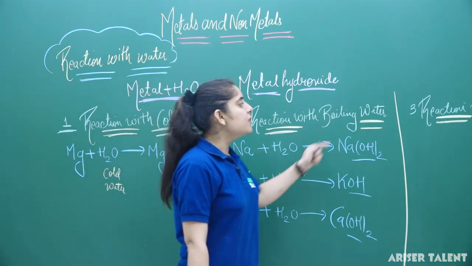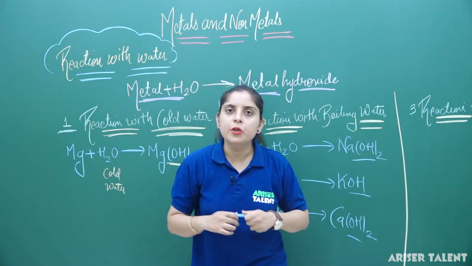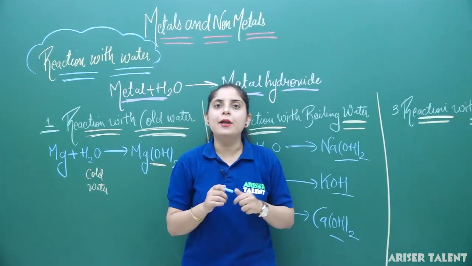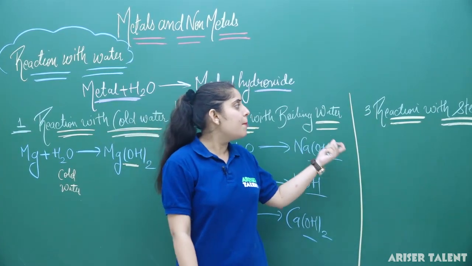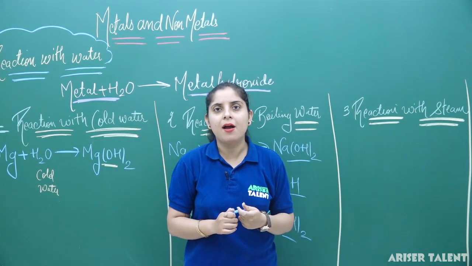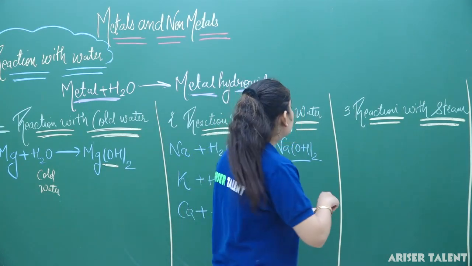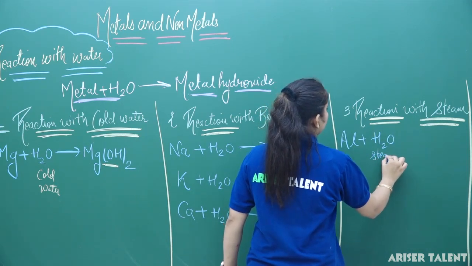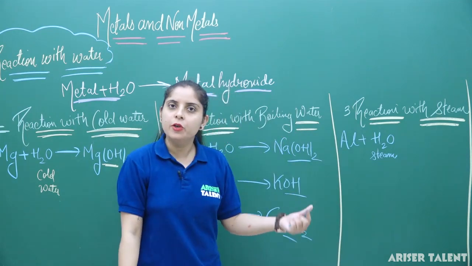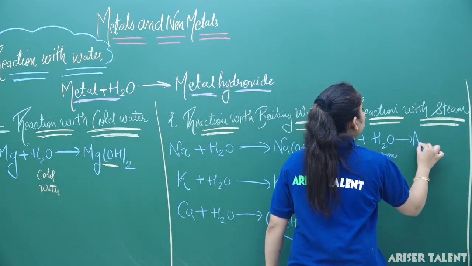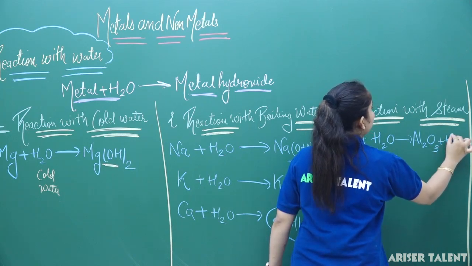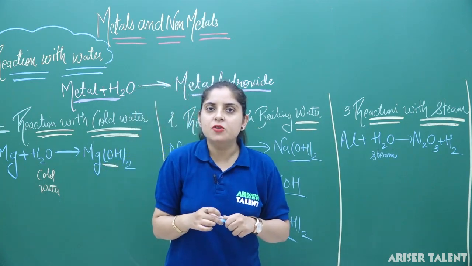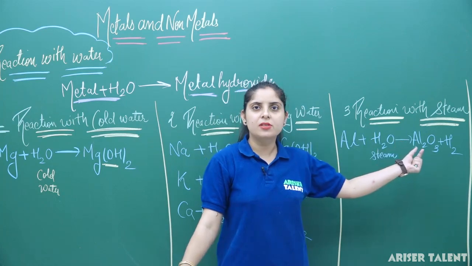Now let's move to steam. Whenever a reaction occurs with steam, there are a few metals which first form their oxide, and in this case hydrogen gas is liberated in the reaction. Examples which show reaction with steam are aluminium and zinc. Clear? Whenever aluminium reacts with steam, it forms Al2O3 with the liberation of hydrogen gas. So you can see that the product aluminium hydroxide is not obtained in this reaction. Instead, you get aluminium oxide.